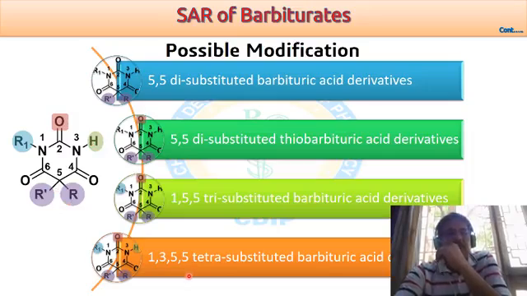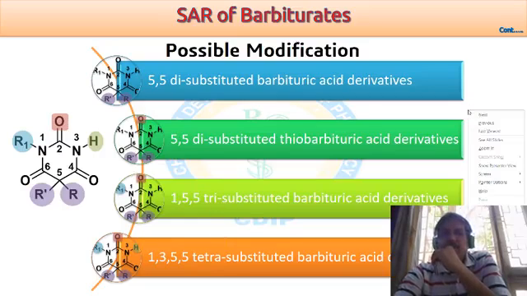It gives a 1,3,5,5-tetrasubstituted barbituric acid derivative. When we do this type of substitution, which types of compounds show activity?